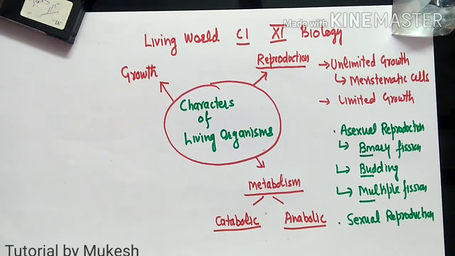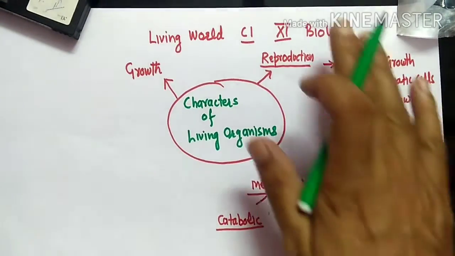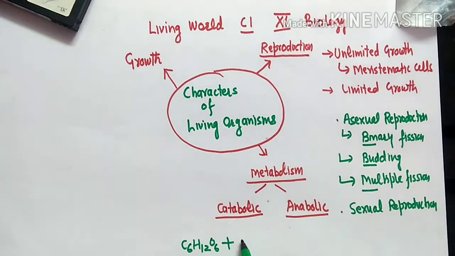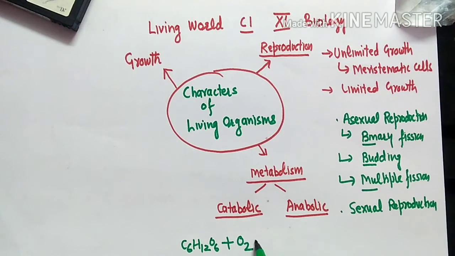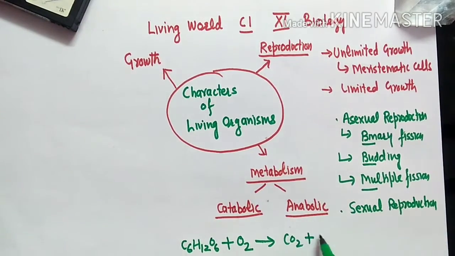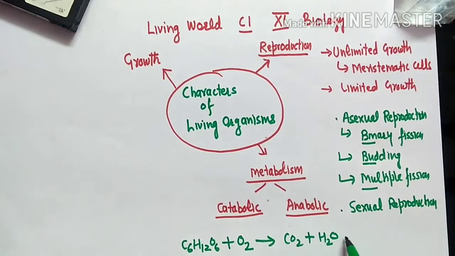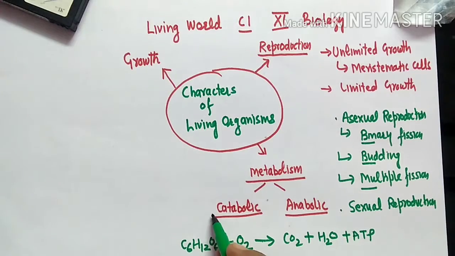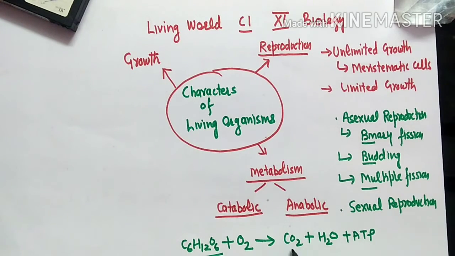For example, when we talk about respiration, what's happening in respiration? See, glucose molecule, glucose is C6H12O6, will be oxidized. I am taking aerobic respiration. What's going to be produced? Carbon dioxide plus water plus 38-36 molecules of ATP. Here, this is the example of catabolism. A large molecule is going to be broken down into smaller fragments.